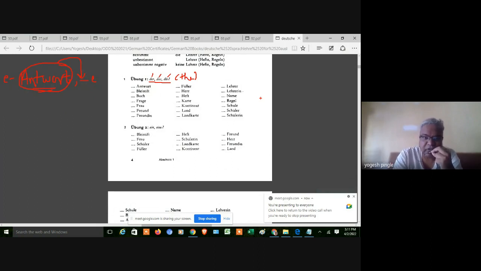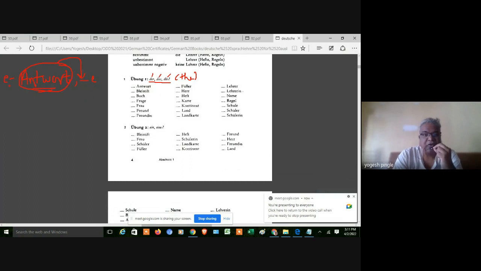Now here we are trying to solve this exercise, with the different kinds of nouns that we have come across in chapter number 1. The exercise is that for these nouns, we decide whether the noun takes der, die or das, and write it down. Already we have seen some of the articles in the chapter.